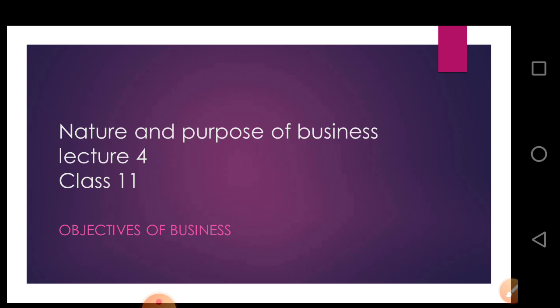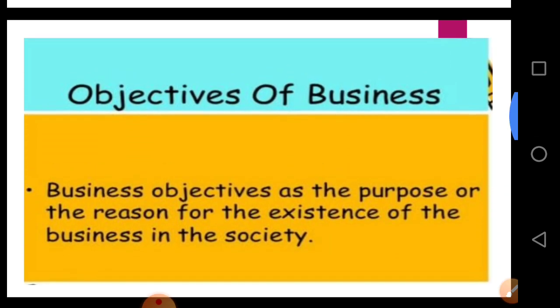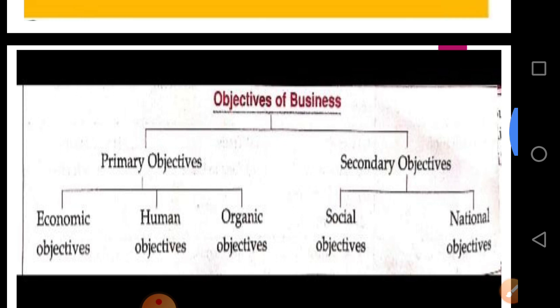What is the objective of business? Why do we do business? There are many objectives of business. The first one is the primary objective, and the second one is the secondary objective.